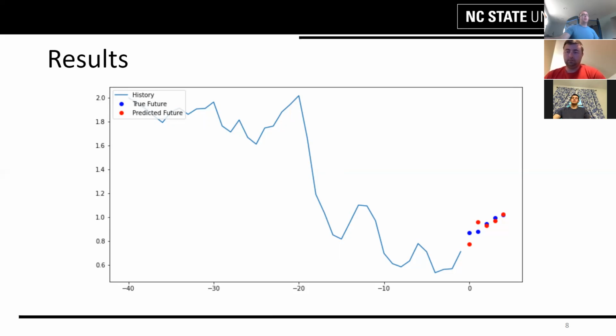Here you can see the results of our network. It's predicting the last 5 days after the 40-day window of our validation data. The blue dots are the actual stock prices for those days, and the predicted values are in red. The loss is pretty low, and it's pretty close to the actual value. The plot is actually standardized, based on the mean and the standard deviation of the prices within that range.